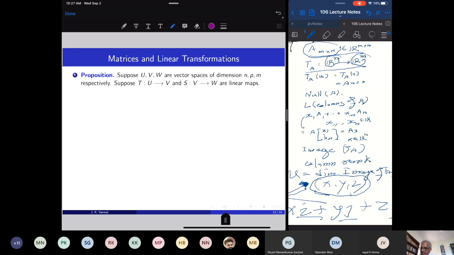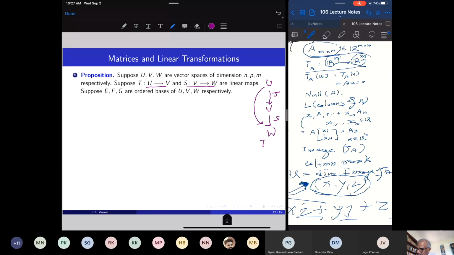All right. So now let's look at how the matrices and compositions behave themselves. Take two linear transformations, one from U to V, another from V to W. So we have three vector spaces U, V, and W. I have one linear transformation T from U to V, and S from V to W. I can compose them.